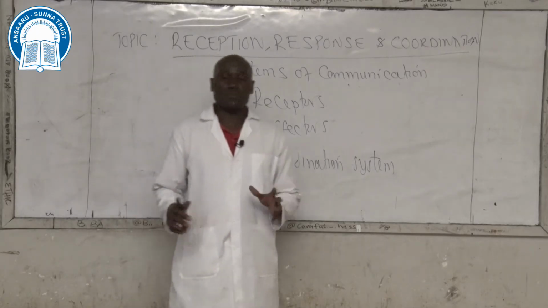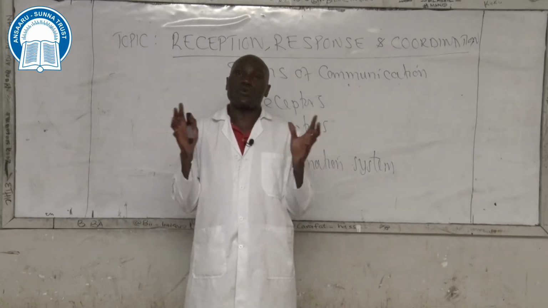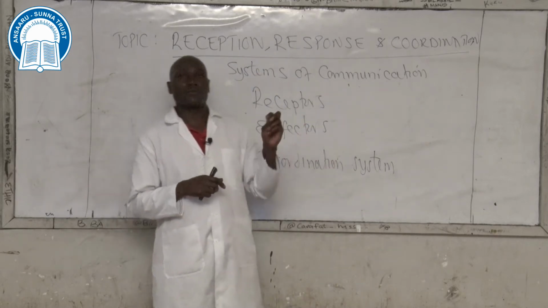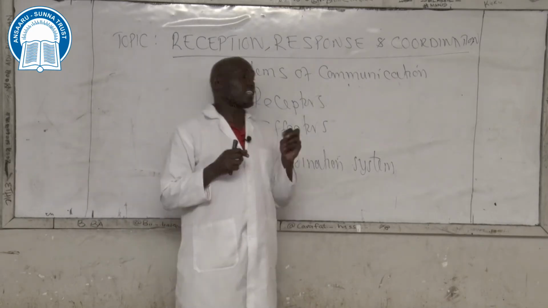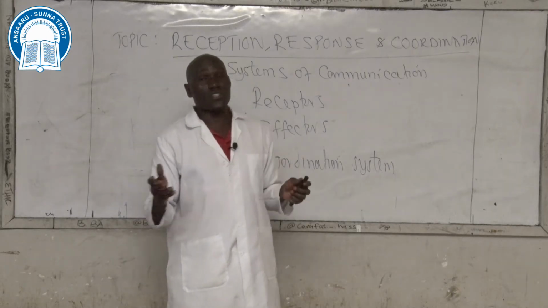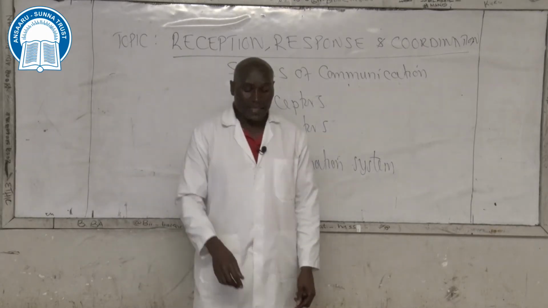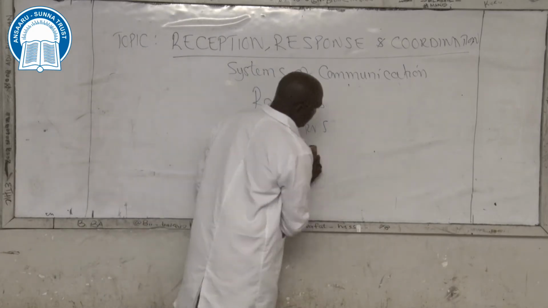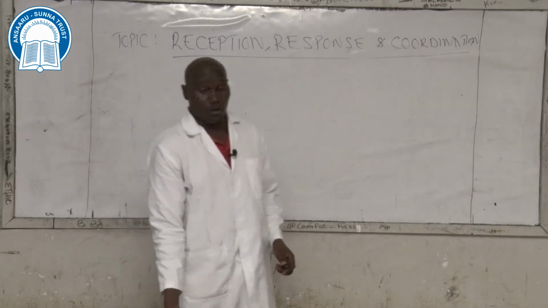Then coordination system, we talk about different neurons, different organs that work in coordination or work together in harmony to ensure that stimulus is taken to the integration system, the integrated information then taken to the effectors. So coordination system is made up of neurons and can also involve other different body organs. Then we'll start off with the nervous system. Then later on we'll look into endocrine system or hormonal system.